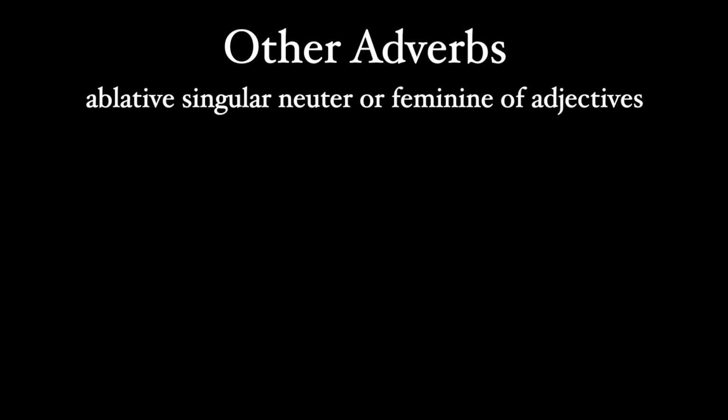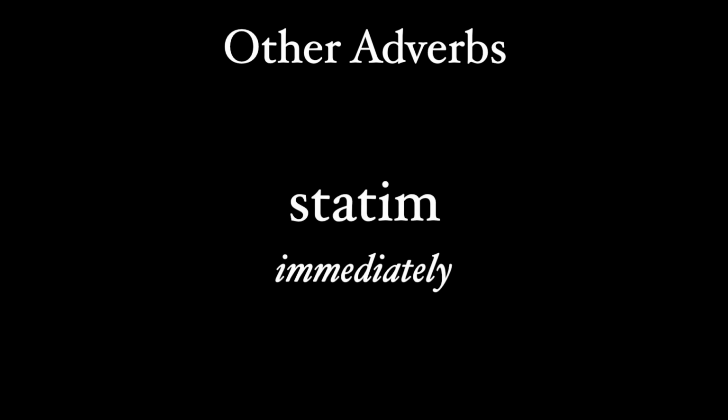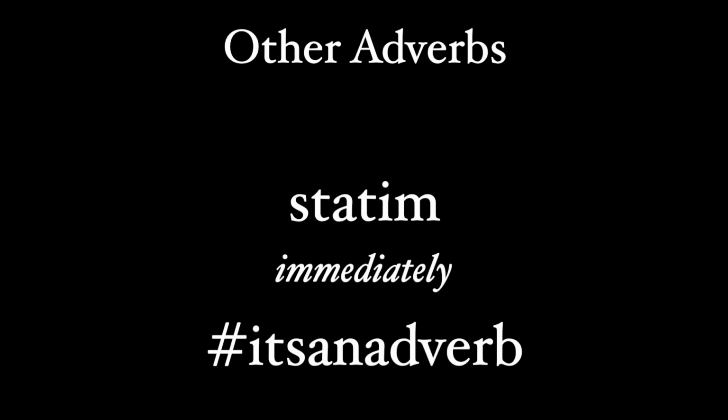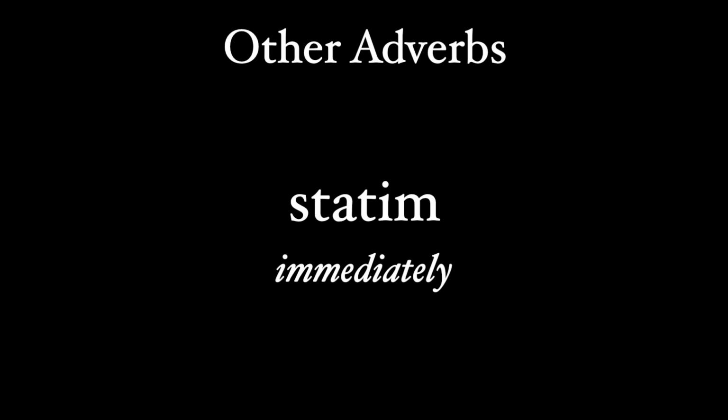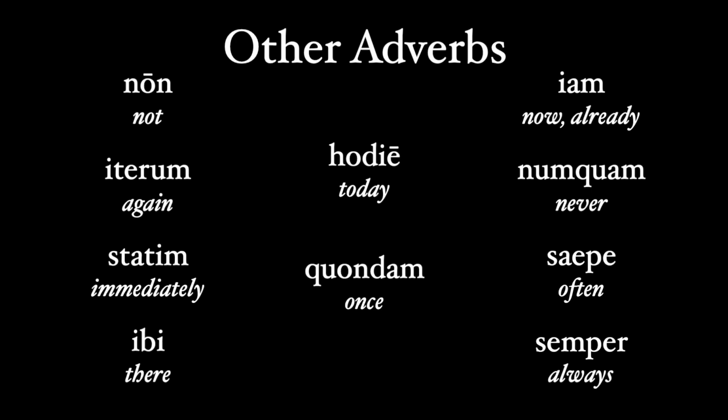And also, the ablative singular neuter or feminine can be used for adverbs. Falso means falsely, vulgo, commonly, forte, by chance, or recta, straight away. And these are the big exceptions. There are a bunch of other ways adverbs are derived from other words. In fact, too many to go into here. And often you'll just run across a word like statim, which means immediately, in the dictionary, and you'll be told that it's an adverb. I can't list all of the adverbs you'll come across in Latin, but here's a list of some of the ones that I think you'll see quite a bit, especially early on.